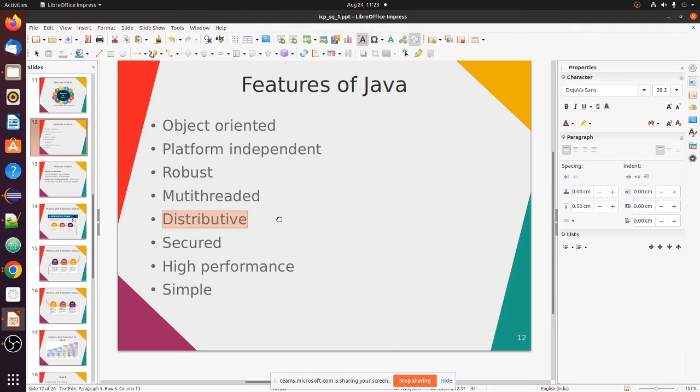We are not discussing much detail about this. Okay, so you can say that some features or this class level security can be handled by the byte verifier or the class loader. So that's why this is called secure. Now the other feature is high performance.